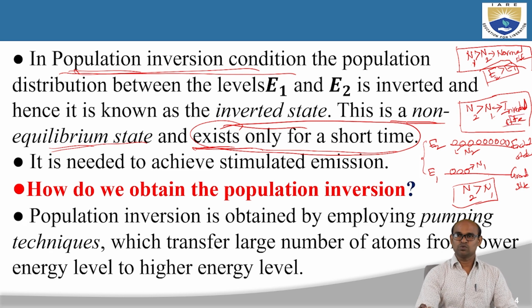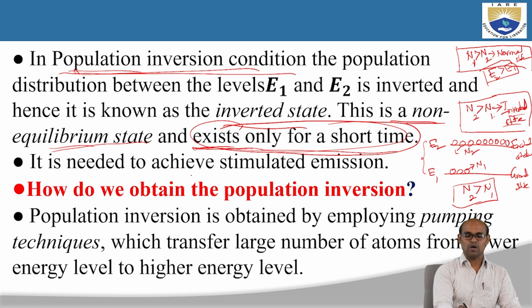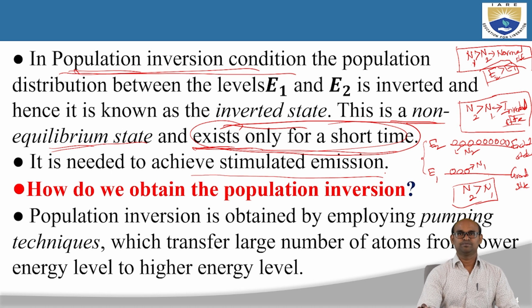And this state exists only for a very short time. Okay, fine. So why do we need this population inversion condition, or non-equilibrium state, or inverted state, which exists only for a short time? Because we need this to achieve stimulated emission.